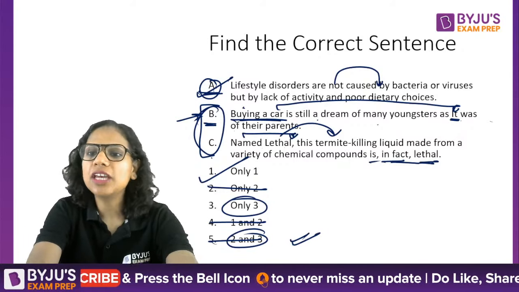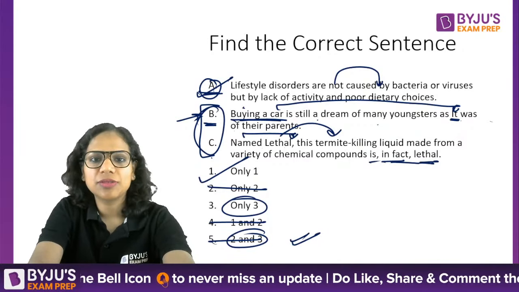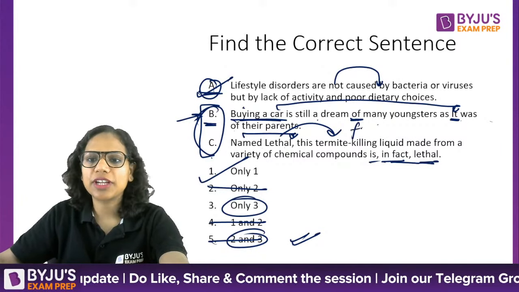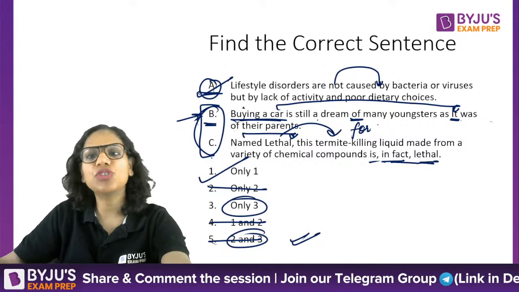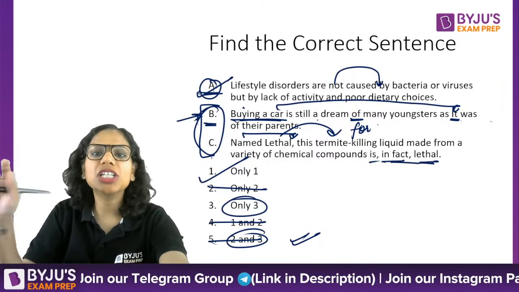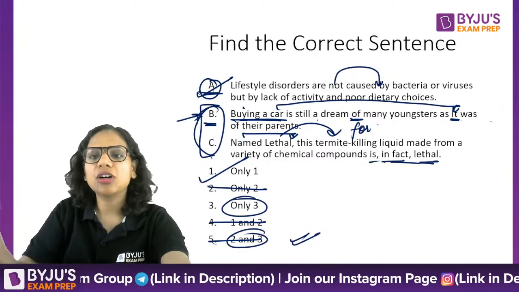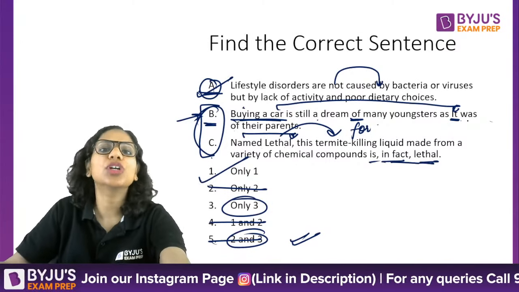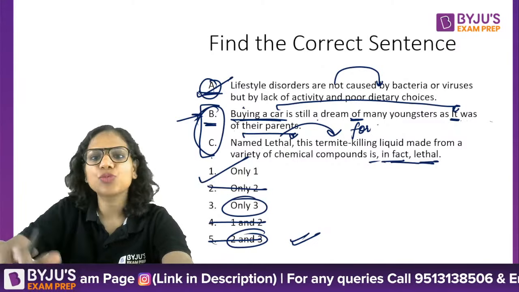Of is also fine there. For is also fine there, Mamta. Okay. Of is also fine and for is also fine. Dream of many youngsters, dream for many youngsters. If I, let's say, crudely translate it to Hindi, of would mean youngsters का dream है and for would mean youngsters के लिए वो एक dream है. Right? So both are fine.